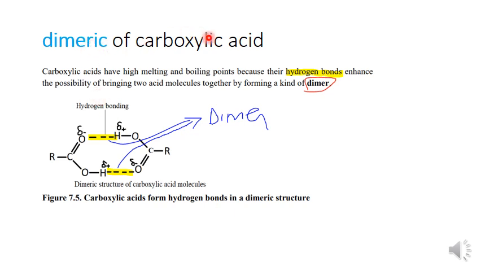Dimeric structure of carboxylic acids, or dimer. This is the carboxylic acid. There is this hydrogen bond. Also, these acids form this dimer. Carboxylic acids have a high melting point because hydrogen bonding enhances the possibility of bringing two acids together to form a kind of dimer through hydrogen bonding. You see, the dimeric structure of carboxylic acid.